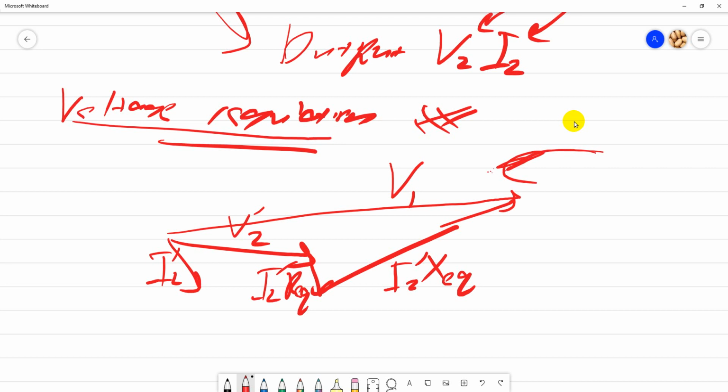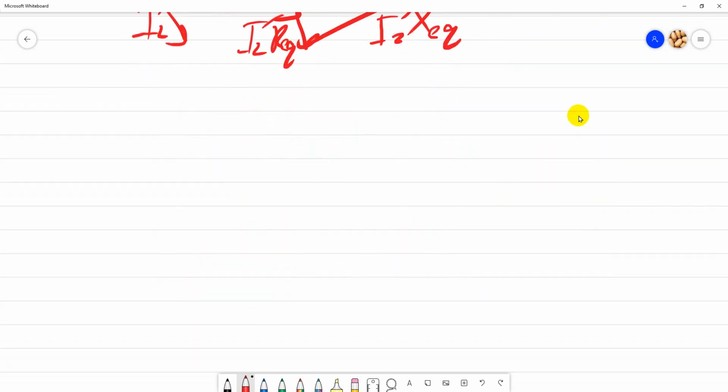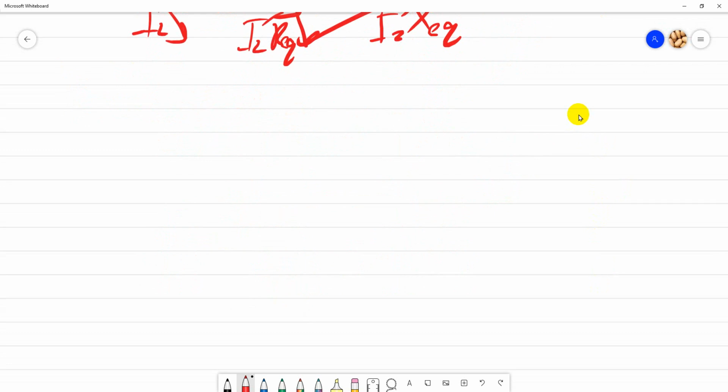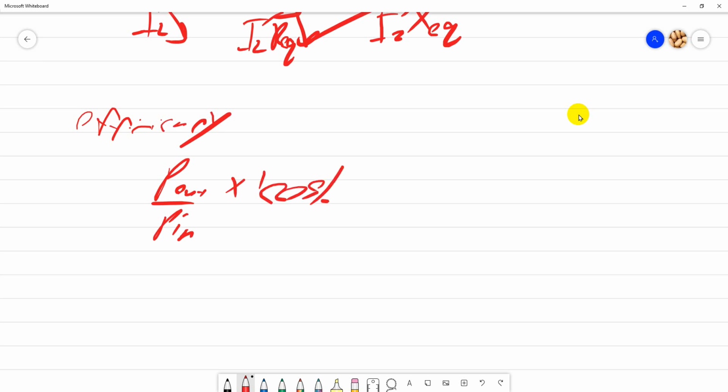For voltage regulation. And lastly, you need to know how to calculate efficiency. Efficiency is basically P out divided by P in multiplied by 100%. And don't forget P in equals P out plus P core loss.